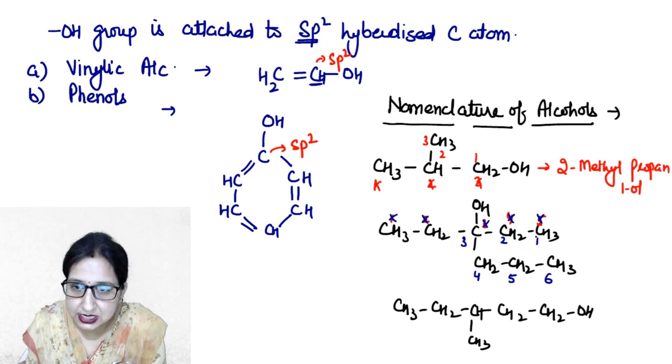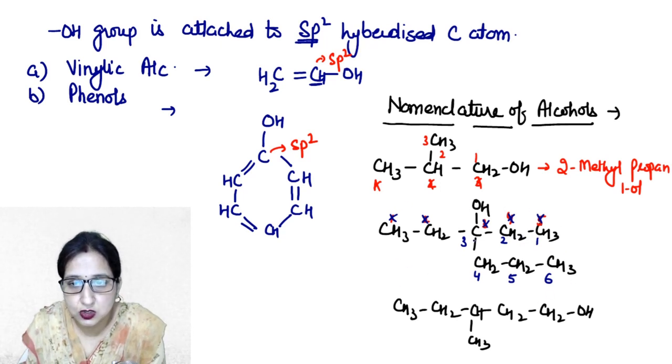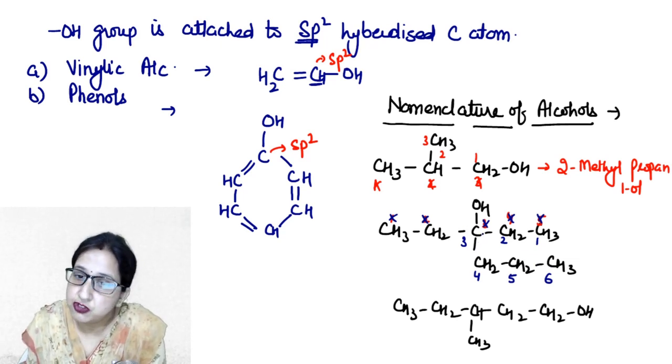So its naming should be done by adopting this method. So on the third carbon, somebody can number it as 1 2 3 4 5 6 also, but we should not adopt that method, because by numbering in this way this carbon will get position 4 and we have to prefer the lowest number.